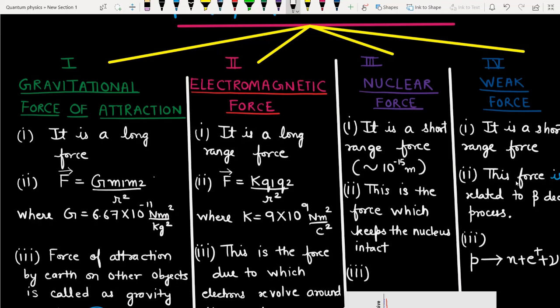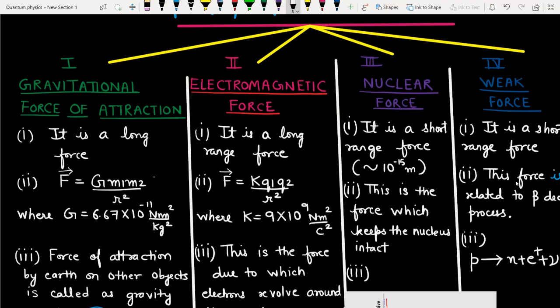Okay, so the expression for this force is capital K Q1 Q2 over r square. As you might have understood by now, Q1 is the charge on the first body, Q2 is the second charge, and r is the distance between the two charges. Unlike the gravitational force of attraction, this capital K is a very, very large number. This constant is 10 raised to the power 9, whereas in the gravitational force the constant is a very, very small number, thereby making this force of attraction between the two objects very, very small.